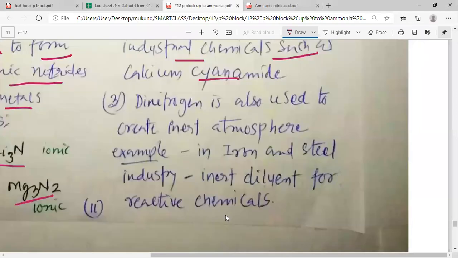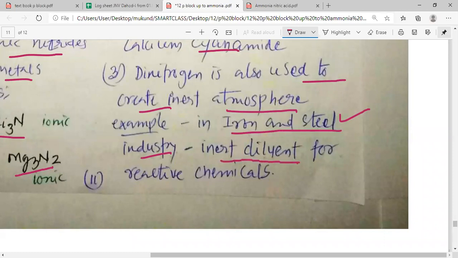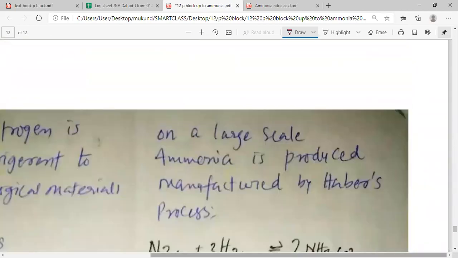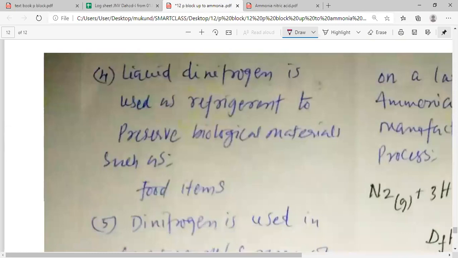Let's move forward. Dinitrogen is also used to create an inert atmosphere. For example, in the iron and steel industry, newly produced iron is kept in an atmosphere of nitrogen so that it does not form any oxide or other compound. Nitrogen is also used as an inert diluent for reactive chemicals. So whenever an inert atmosphere or inert environment is needed, dinitrogen is used to produce it, or it is used as an inert diluent.